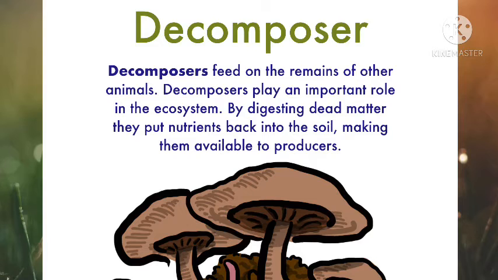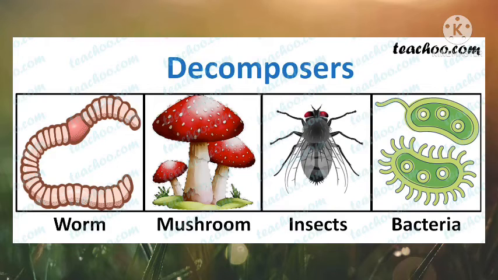Decomposers. These feed on the remains of animals. They play an important role in the ecosystem. They digest the dead matter and put the nutrients back into the soil. They are also called sweepers of the forest. The two sweepers that we have seen are scavengers and decomposers. Some examples of decomposers are fungi, mushroom, worm, etc. You can refer to these examples: worm, mushroom, insects, bacteria.